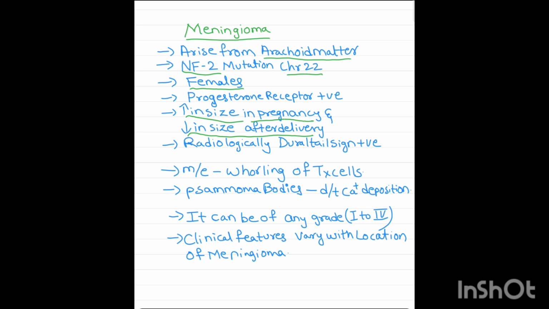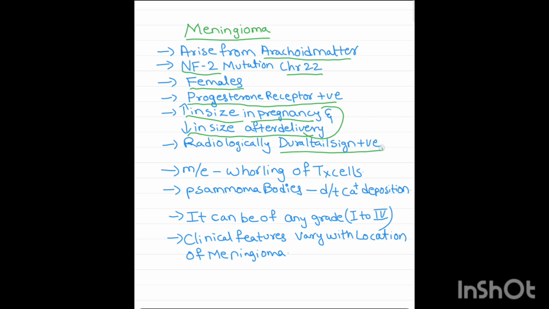This peculiar phenomenon is seen because meningioma is positive for progesterone receptor.